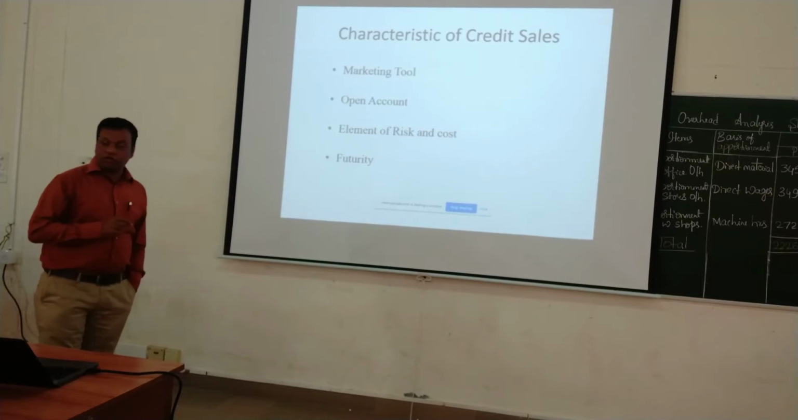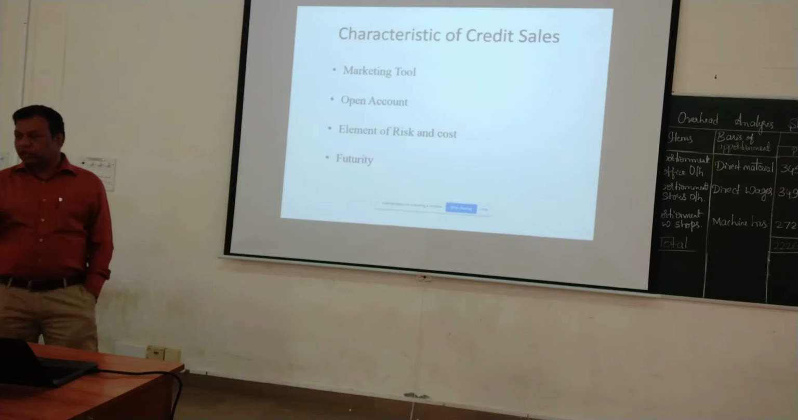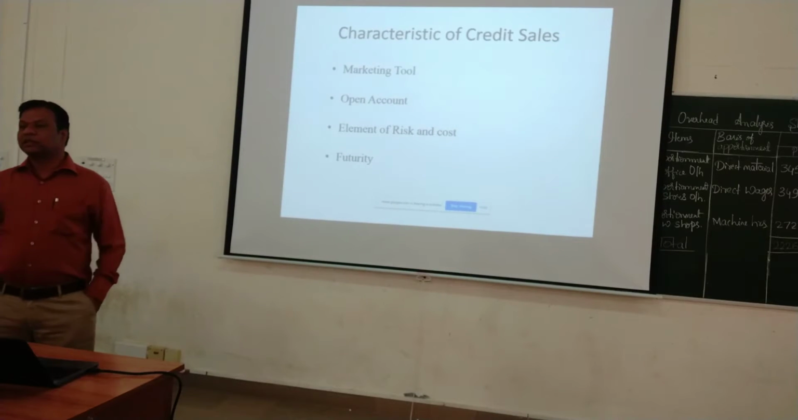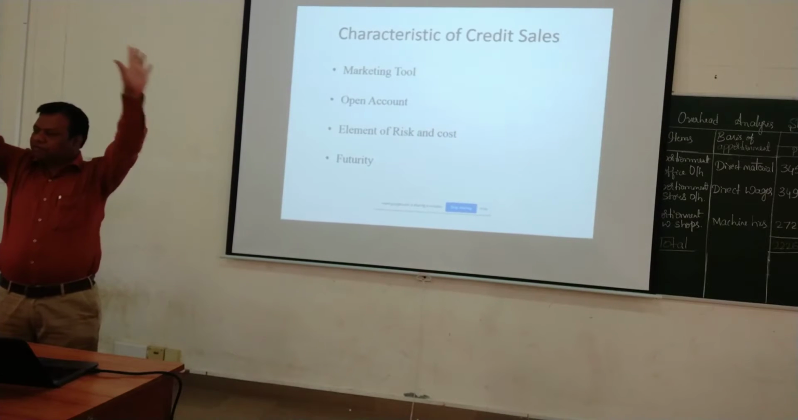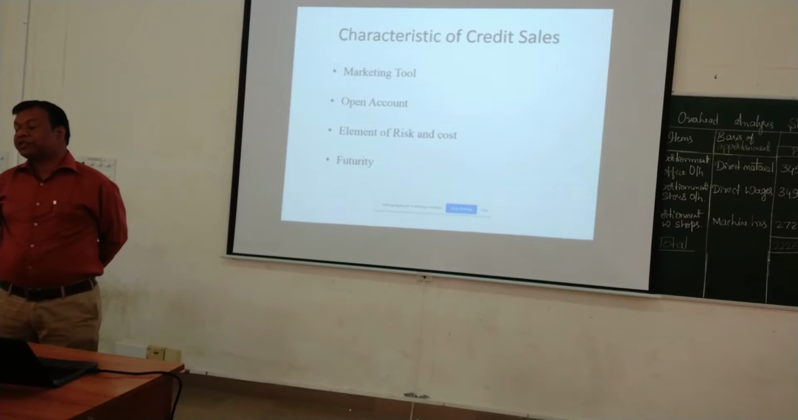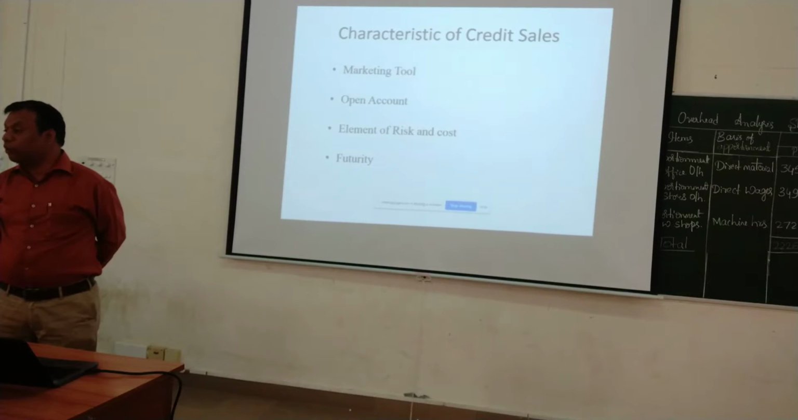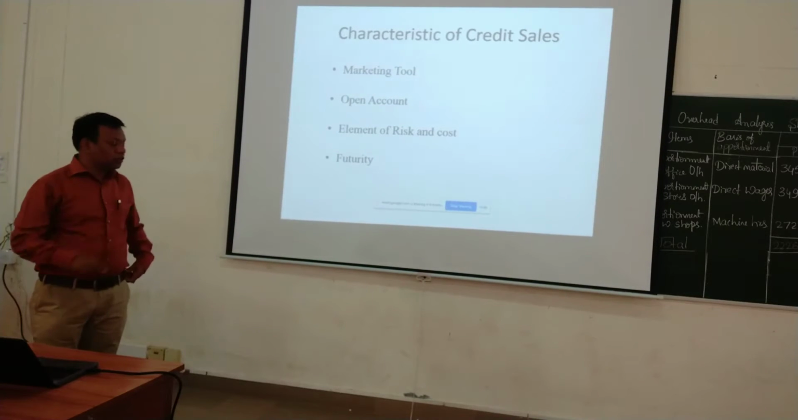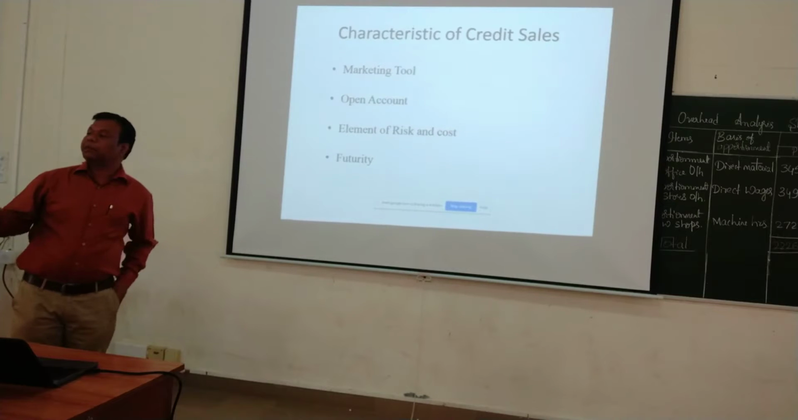Then there is the element of risk and cost. It involves both risk as well as cost. Whenever we sell goods on credit to a customer, it involves risk. What is the risk? The customer may default at any point of time, the risk of not getting the amount in time. So both risk and cost are involved here. The risk is that the customer becomes a defaulter.